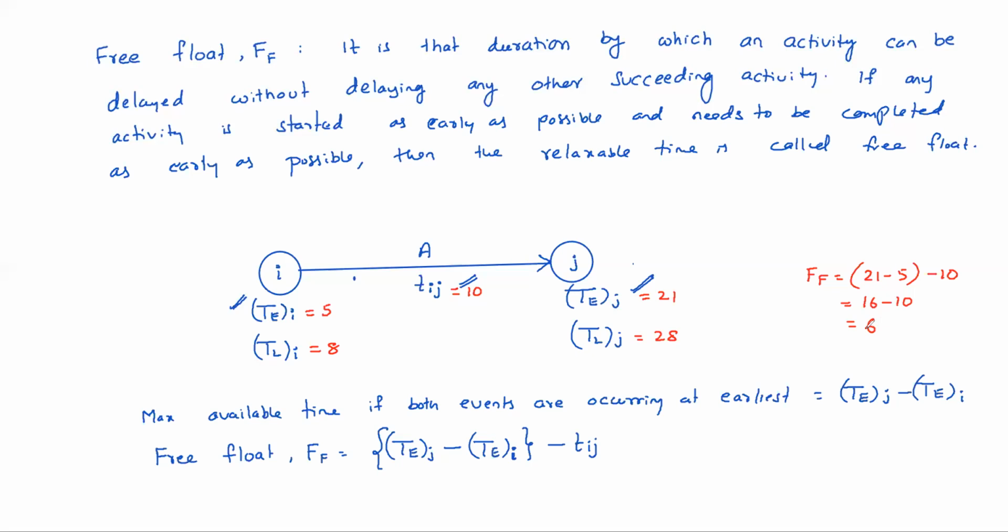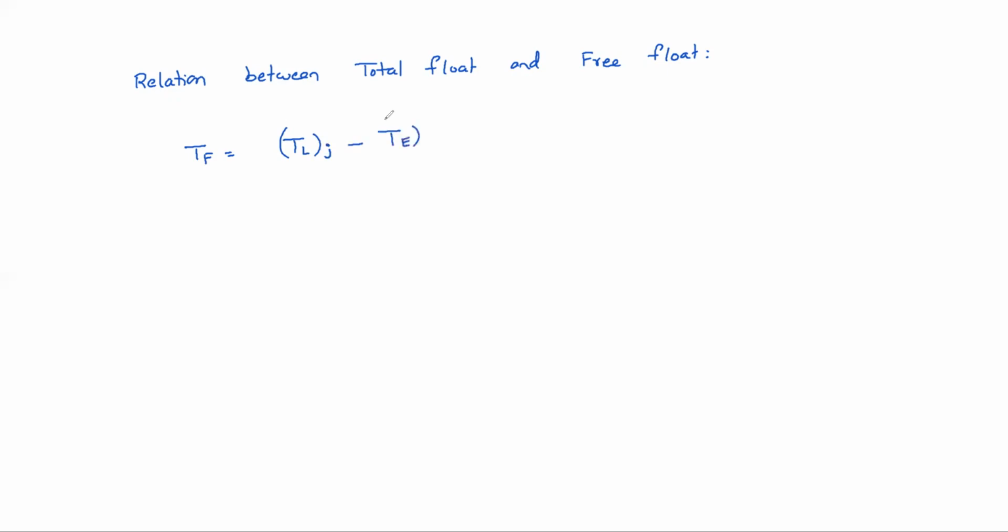So you can establish a relation between total float and free float very easily. You see here, total float equals TL of head event minus Te of tail event, right?